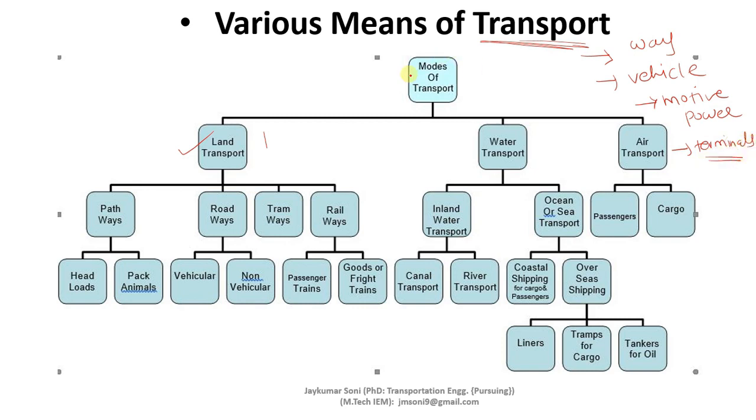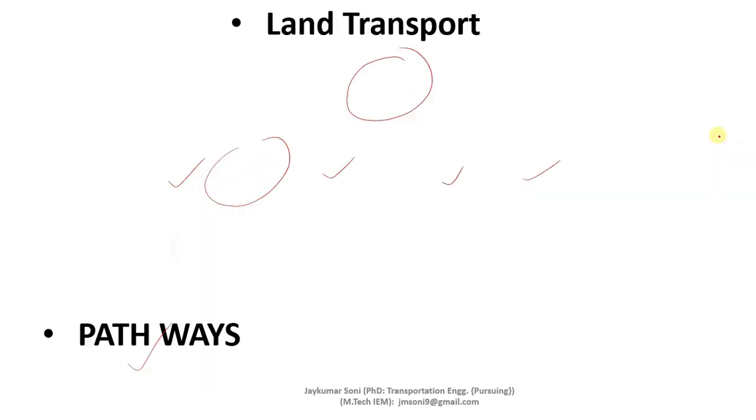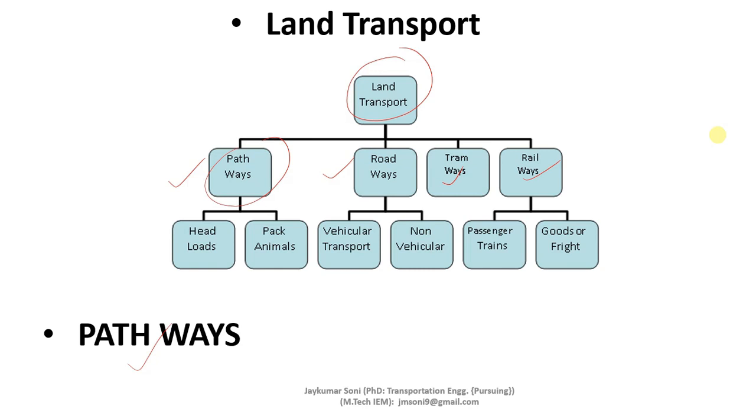So the classification you are observing over here is done on the basis of the way, vehicle, motive power, and terminals. Let us learn about land transport and pathways.